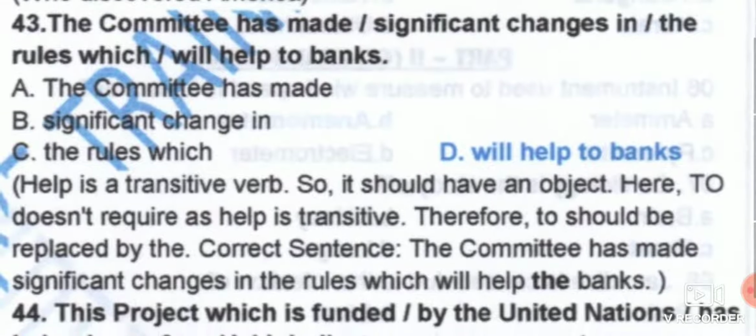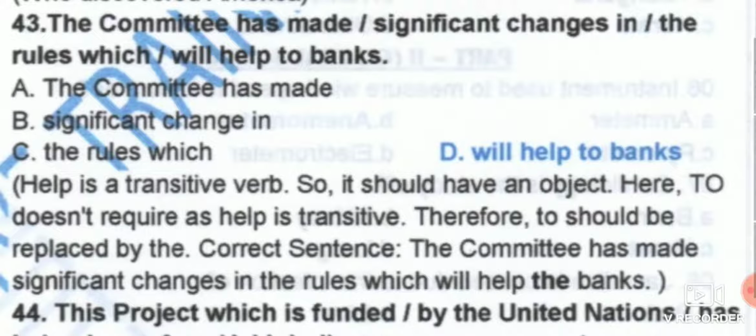The committee has made significant changes in the rules which will help to banks. Here what happens is, help is a transitive verb, so it should have an object. Here 'to' is not required as help is transitive, therefore 'to' should be removed.